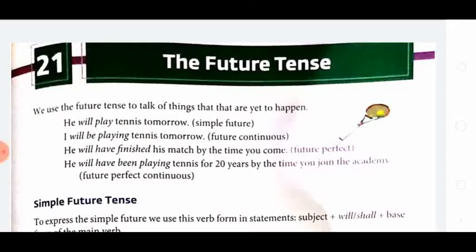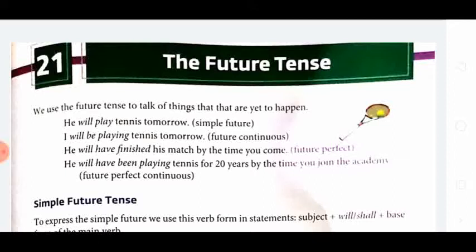We use the future tense to talk of things that are yet to happen, which have not happened yet. They will happen in the coming time. So this tense is called the future tense, and we use it for such actions which have not happened yet. He will play tennis tomorrow. I will be playing tennis tomorrow. He will have finished his match by the time you come. He will have been playing for 20 years by the time you join the academy.